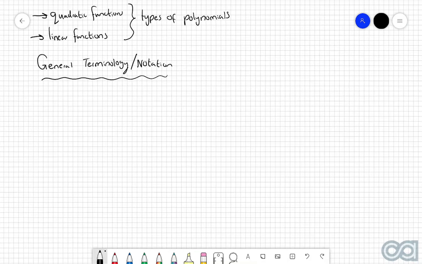The first thing that we're going to cover is the exact definition of what a polynomial is. By the formal mathematical definition, a polynomial is a function of the following format.